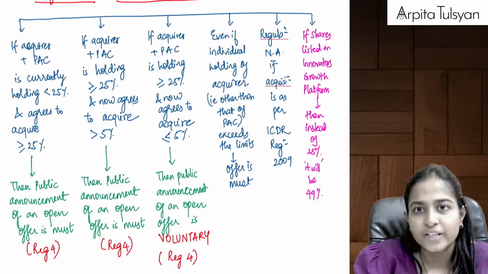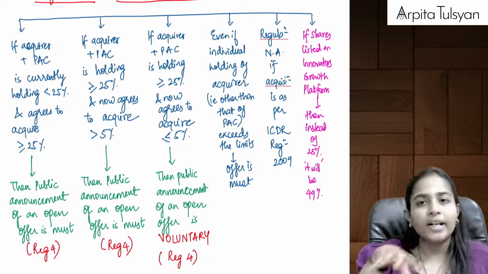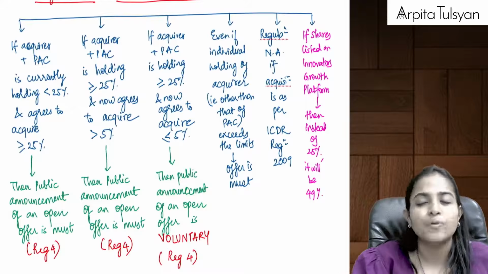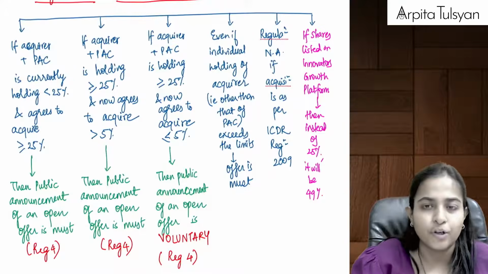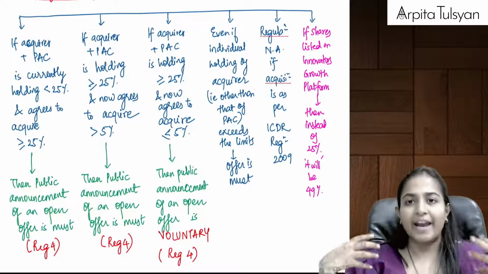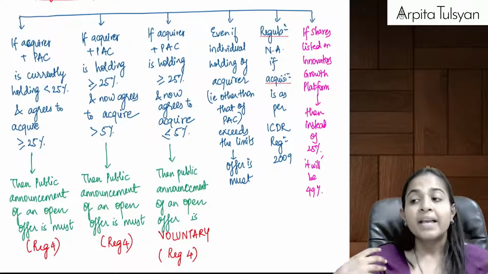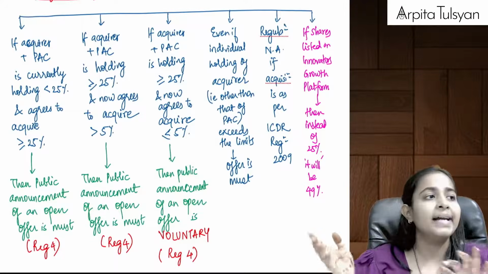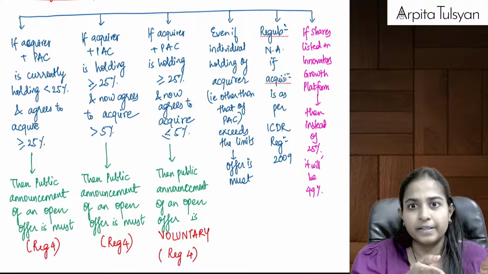Then what is the procedure for the same? So we have got an overview. We don't have a detailed procedure, but we have got an overview for the purpose of our SPOM paper. So now they are telling that if the acquirer or PSC is as of now holding less than 25%, in whom?